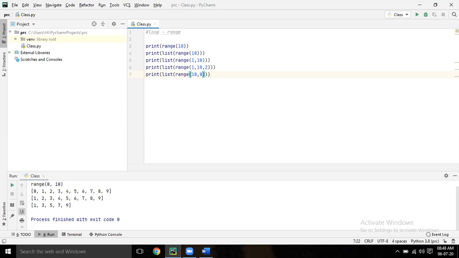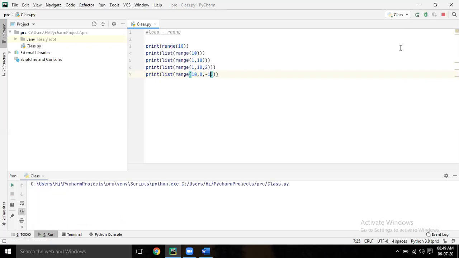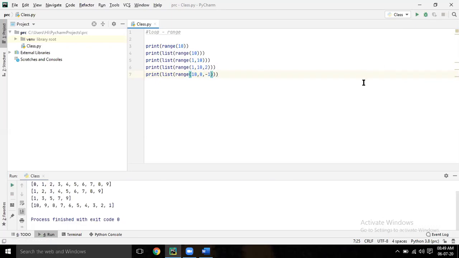It will decrement. It won't increment. So it will decrement. So you would give -1, comma -1. Now run it.